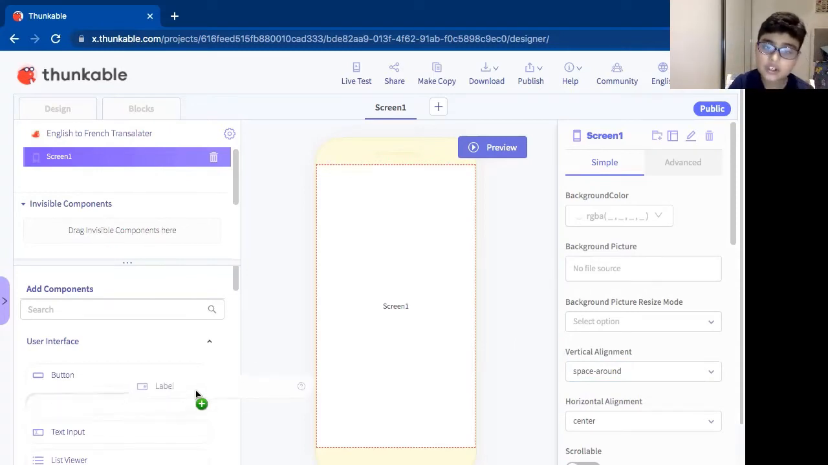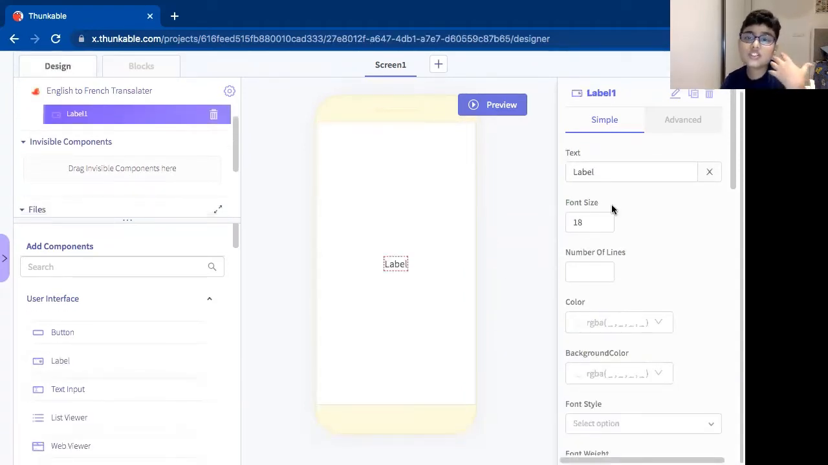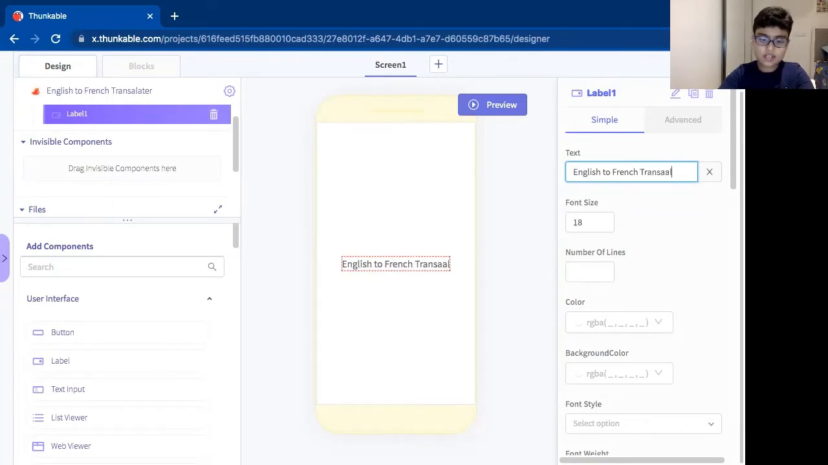Right. So now what you've got to do is drag a label here. This label is going to tell what the app is. I'm going to type in English to French translator. Okay, that's good. Cool. Now I'm just going to change the font size to about 40.